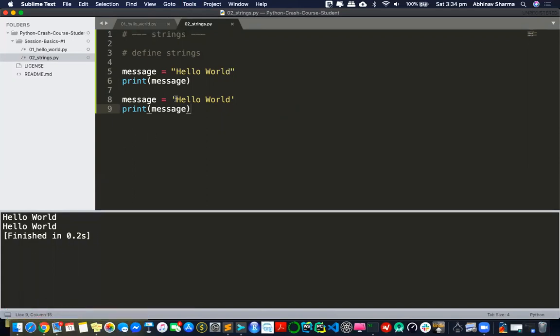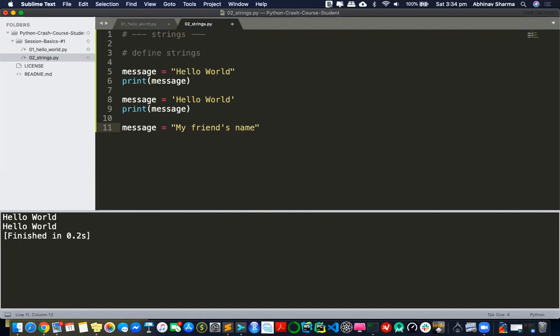Now, the good thing about double quotes and single quotes is that it helps you mix and match these quotes together. What I mean by that is I can say message is equal to, maybe, my friend's name. You see, I am putting a single quote inside a double quote. This is possible.